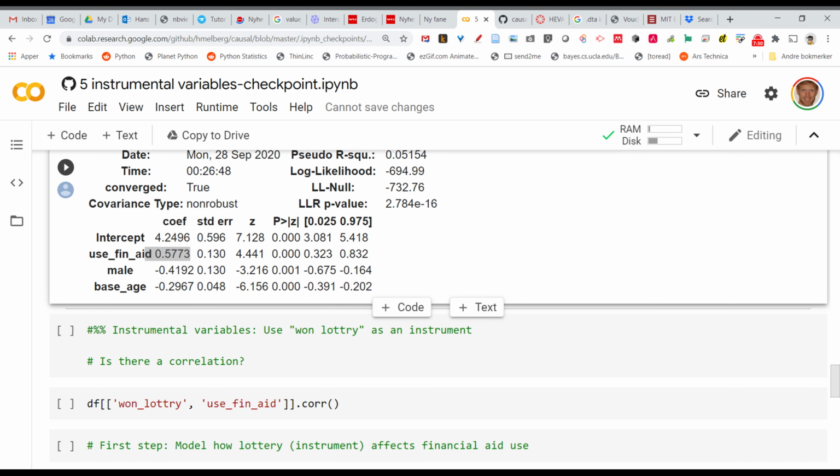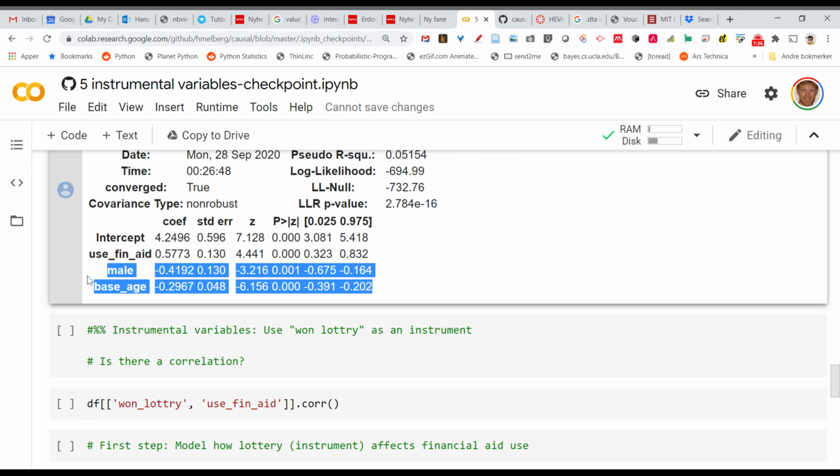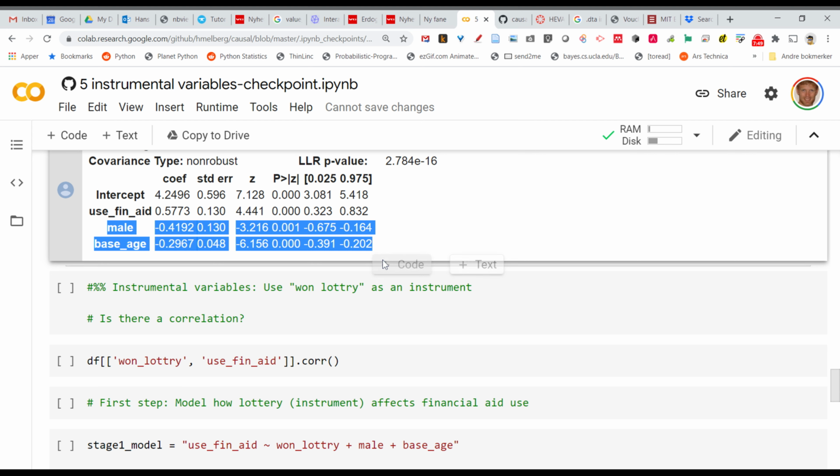Now, the key thing here is this way of doing it is not perfect because we're missing some variables. We have male and age, but there's probably a lot of variables that sit between whether they use financial aid and whether they finish school, and whether they get financial aid and whether they finish school. So there's a lot of variables we should have included here. We don't have those variables. We can't do it, but we can still estimate the causal effect.